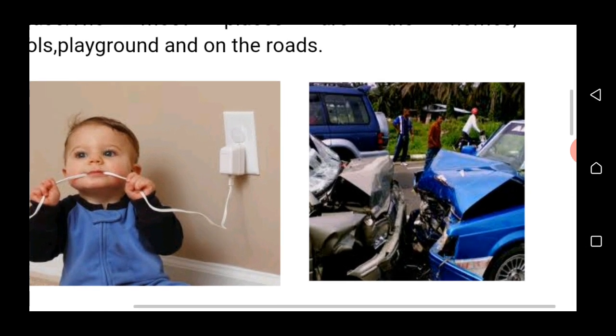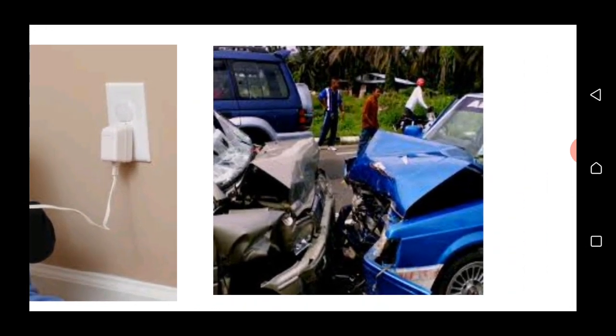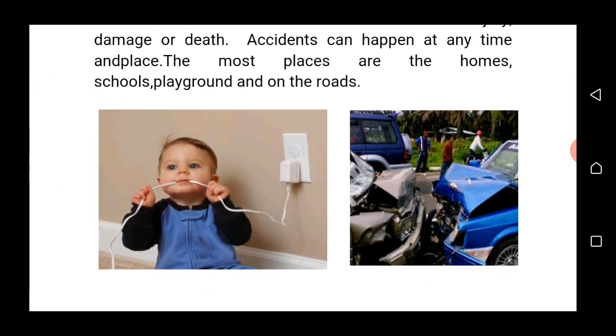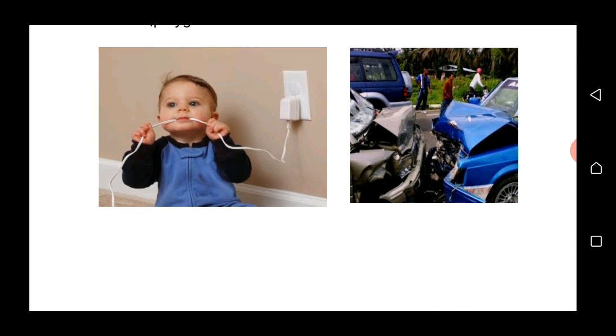And let us look at this second image. Children, what can you see? This is an example of road accident, when the drivers are not very careful while they move on the road. So this is what happened. Then let us continue to look at the causes of accident.